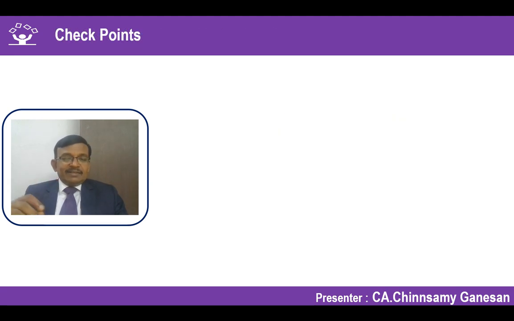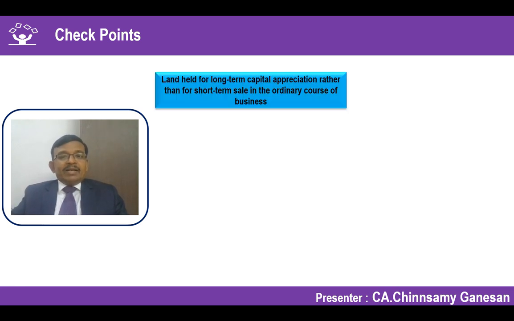Let's understand this a little bit with some examples. Land held for long-term capital appreciation rather than short-term sale in the ordinary course of business. So when I'm saying sale in the ordinary course of business, you may ask, Ind AS 2 inventories normally talks about a product. Why should you talk about a property under Ind AS 2?